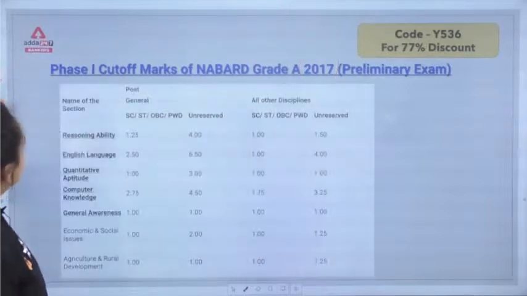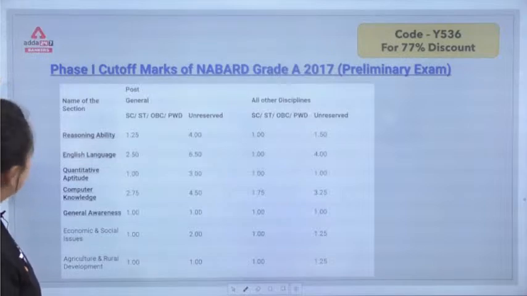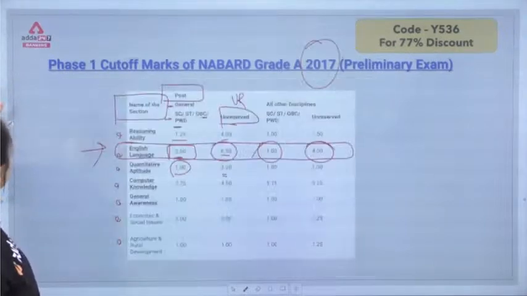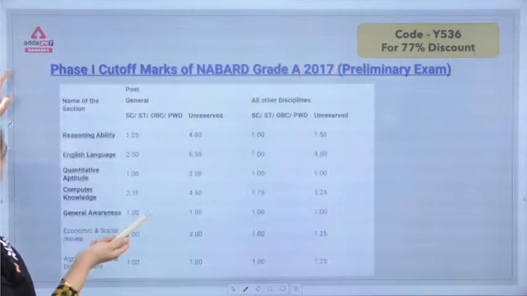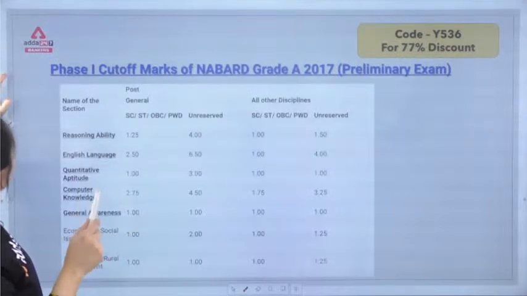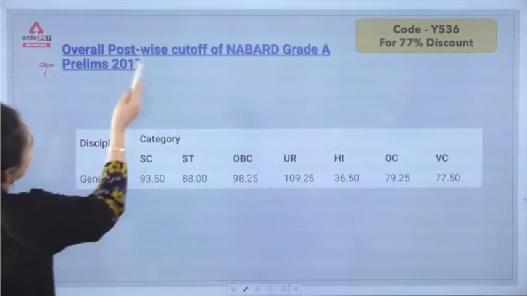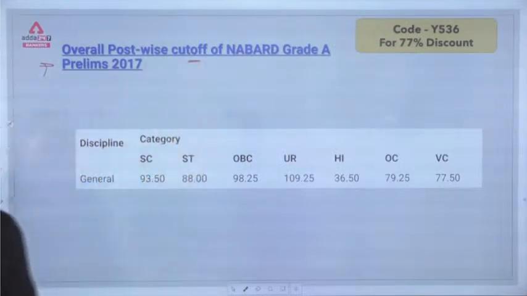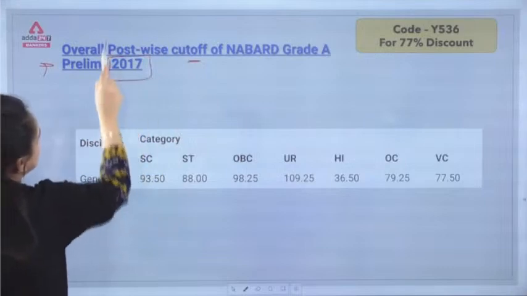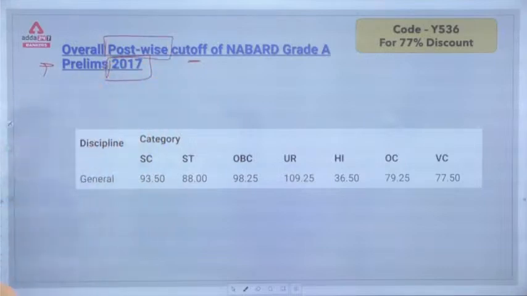Moving forward, my dear, for the phase 1 cutoff of NABARD grade A 2017 prelims, herein again, alright, I think this section is probably the same. So moving forward, now the next one. Now this is the overall post-wise cutoff for NABARD grade A prelims 2017. So this is post-wise cutoff.